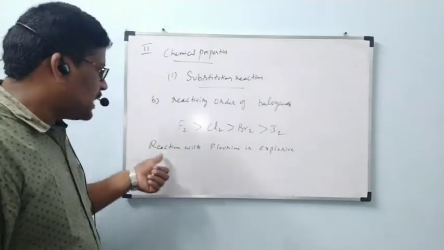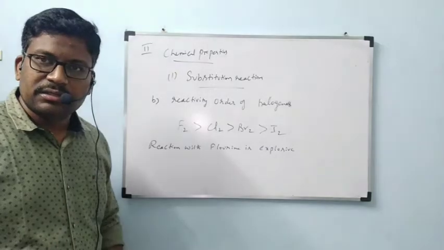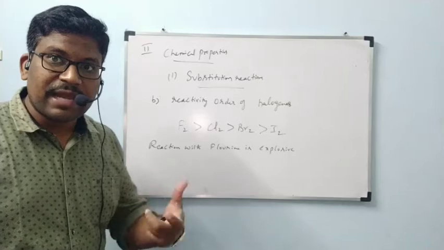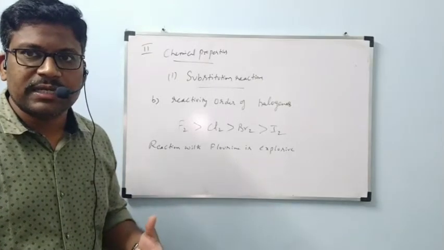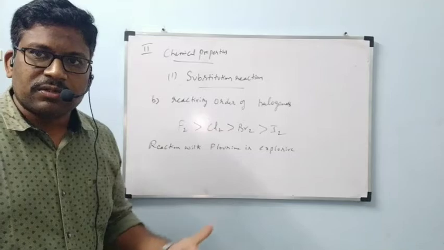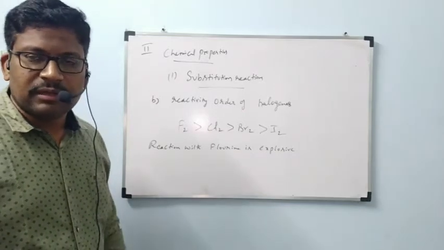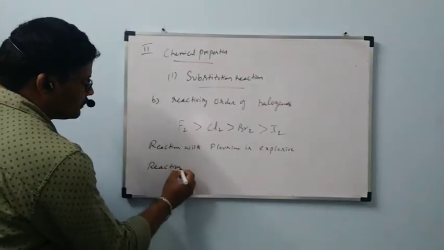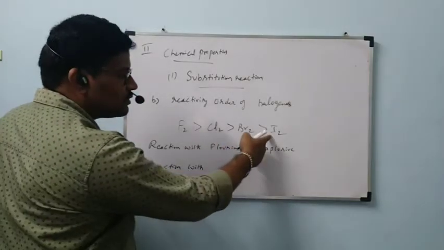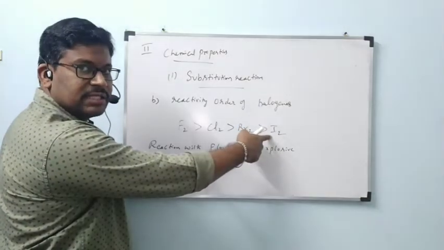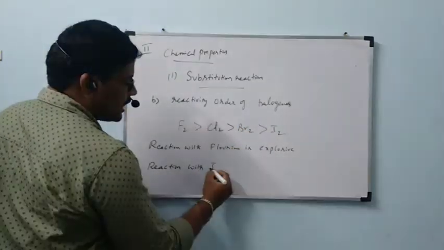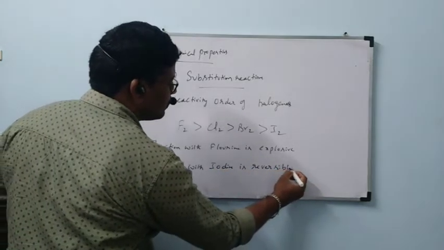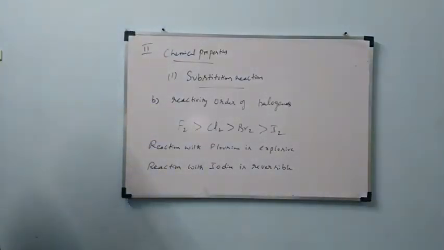Now, reaction with fluorine is explosive in nature. It will undergo reaction easily, but very high explosive means a high amount of energy will be released, which is leading to explosion. That's why it will not be preferred in laboratories. Next, reaction with iodine is very slow. So reaction with iodine is reversible.